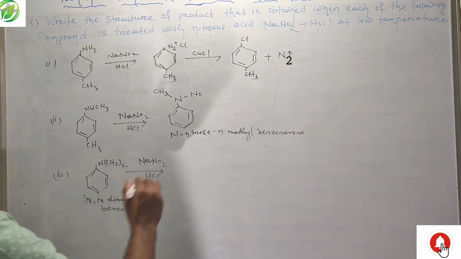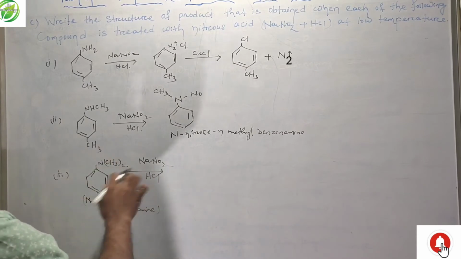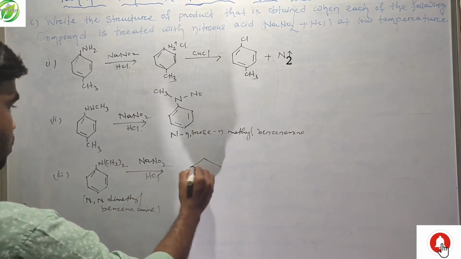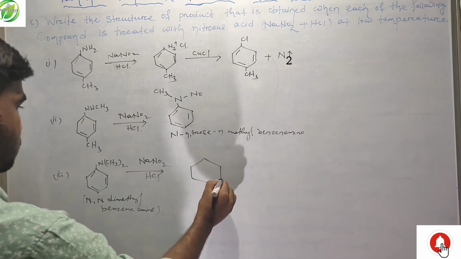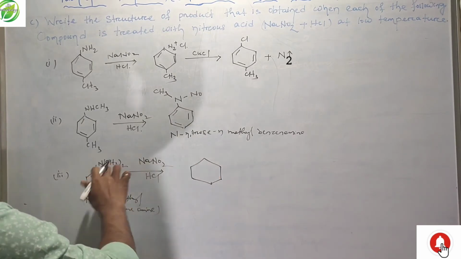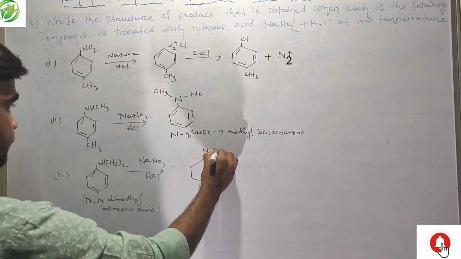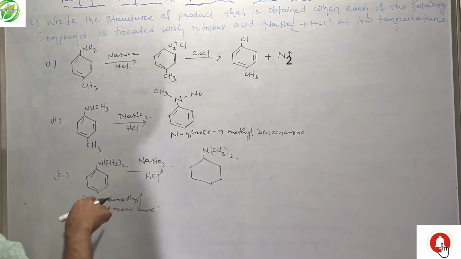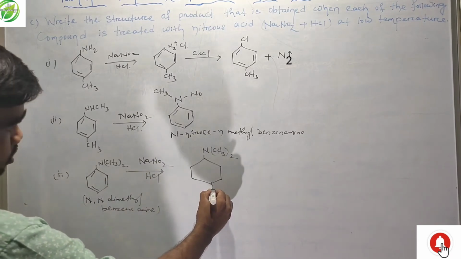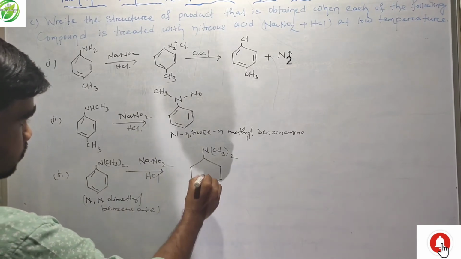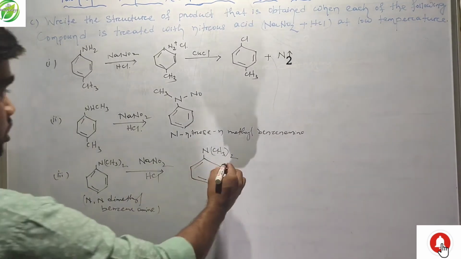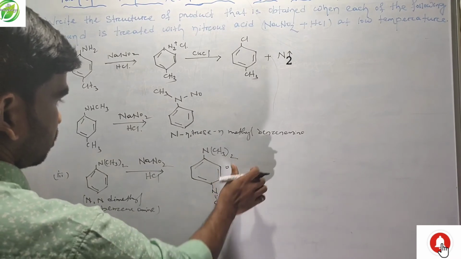This nitroso group joins at the para position, we simply write like this. This is our nitrogen, and this nitroso group comes to this position.